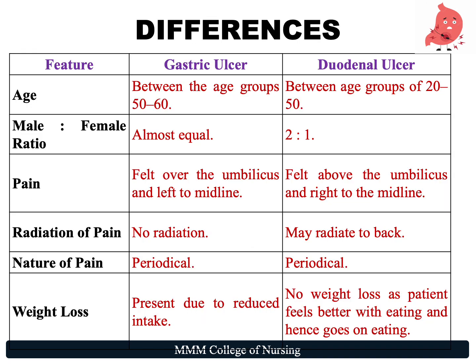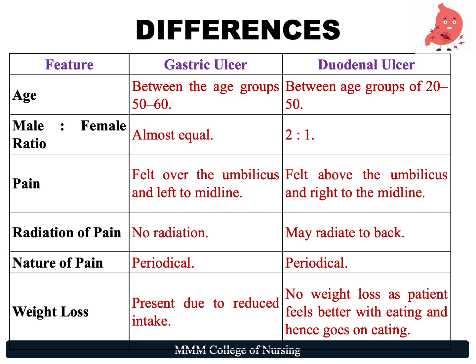Now, let's look at the differences between gastric and duodenal ulcer. We will look at each of the features. With regard to age, gastric ulcer is more common between the age groups of 50 to 60 years, whereas duodenal ulcer between the age group of 20 to 50. Male-female ratio almost equal in gastric ulcer, whereas 2:1 in duodenal ulcer. Pain felt over the umbilicus and left to midline in gastric ulcer, and felt above the umbilicus and right to the midline in duodenal ulcer.